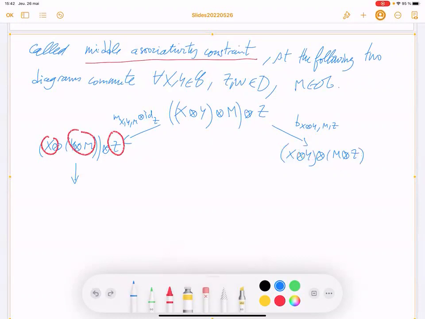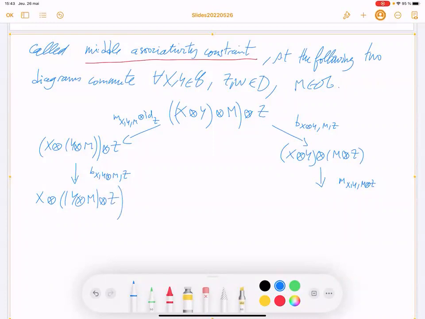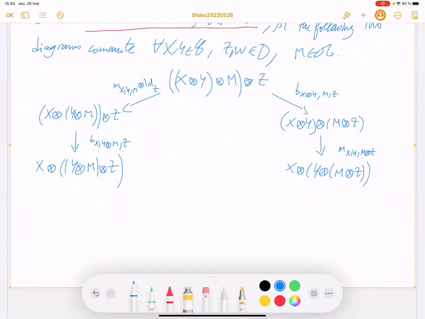So let me remove that before. So here the middle, as I said, so B X Y tensor M Z, and here the left one M X Y M tensor Z. So you get X tensor Y tensor M tensor Z, or X tensor Y tensor M tensor Z. And finally, you can apply the middle again on this component. Middle on that, and that.